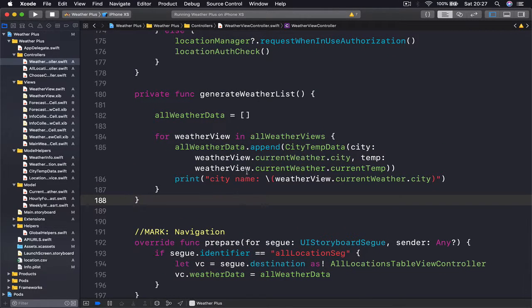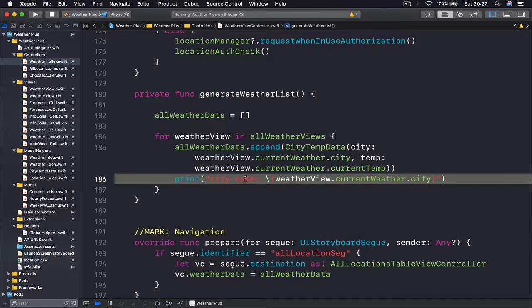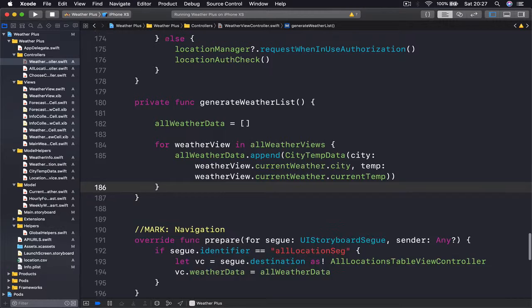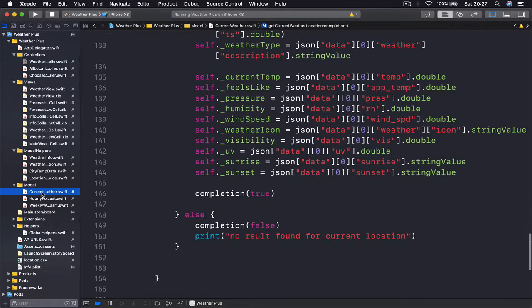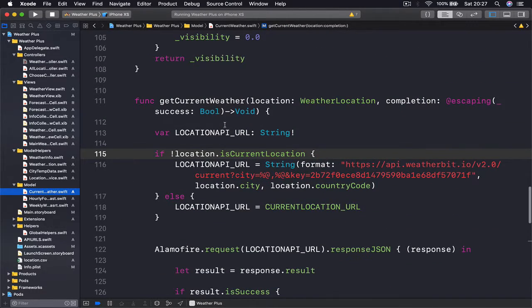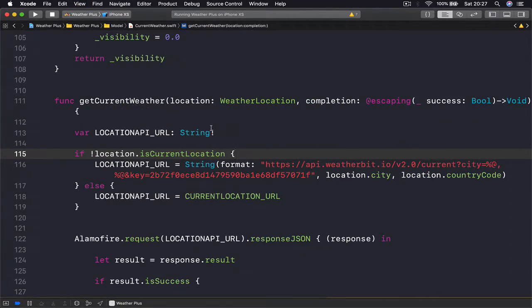Let's think how we can fix this problem. We need to go to our model, which is our current location. And in our get current weather, let's look into this function.